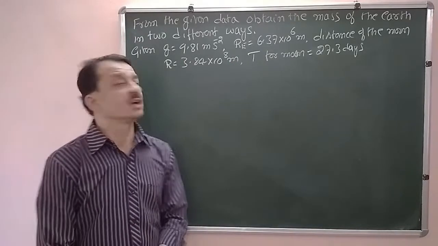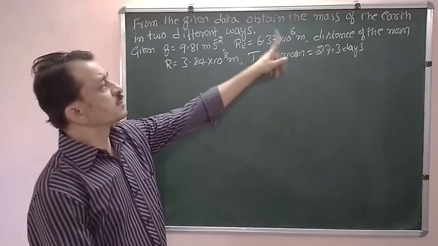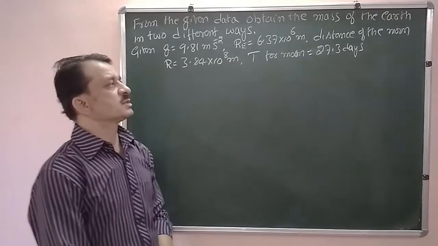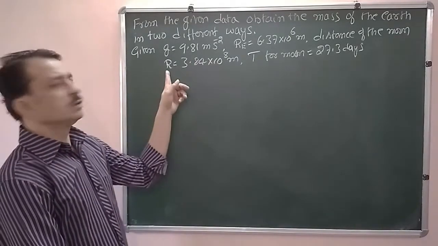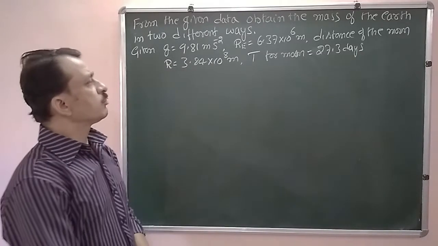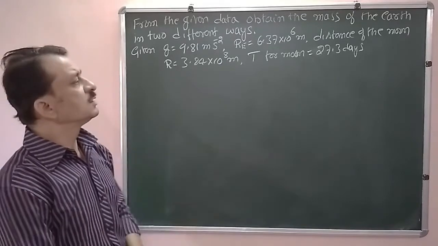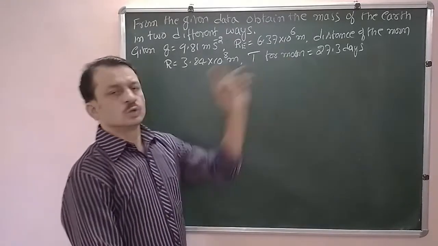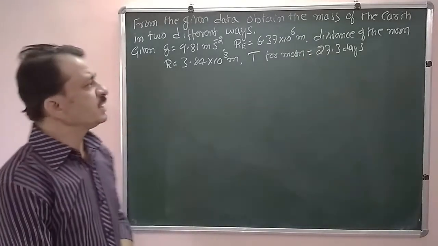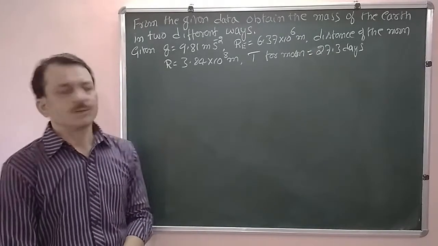RE, radius of the Earth, it is 6.37 into 10 to the power of 6 meters. It is given in meters. Distance of the moon from the Earth, that is R is equal to 3.84 into 10 to the power of 8 meters. T for moon, that is period of revolution of the moon around the Earth, it is 27.3 days. Now these are the given data.